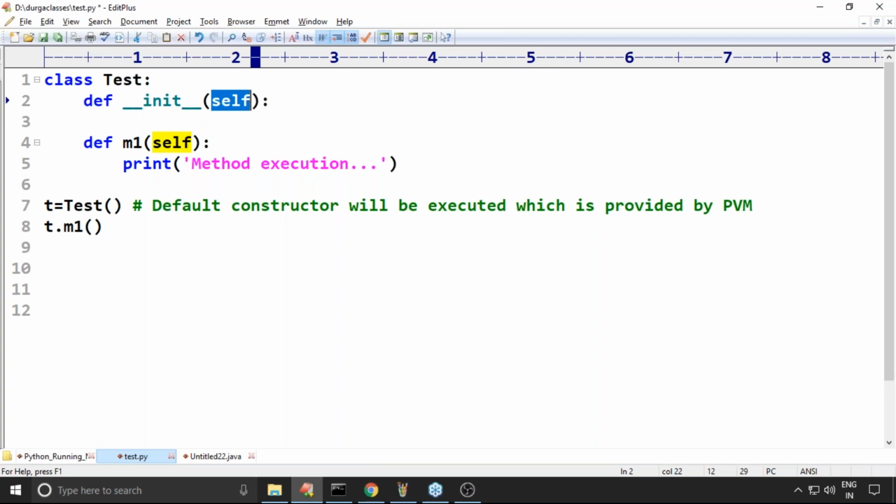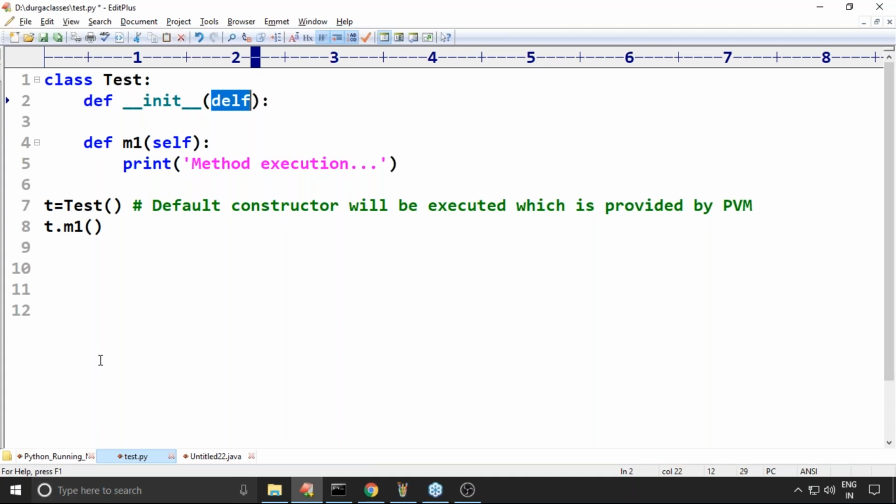After providing the address of the object to self, only then does self act as a reference to the current object. That's why it can be any name, need not be self. Once the Python virtual machine provides the address of that object and initialization happens, only then can we use it to refer to that object. Naveen, getting it?